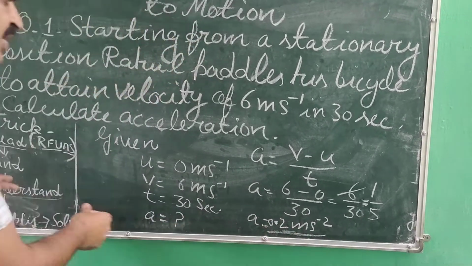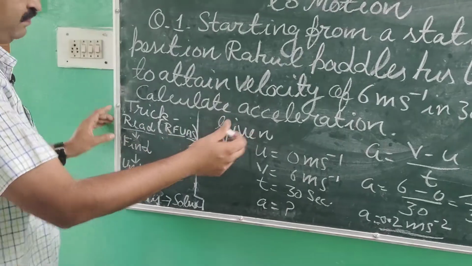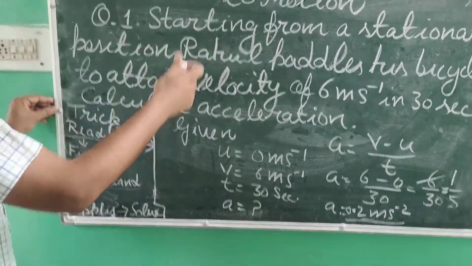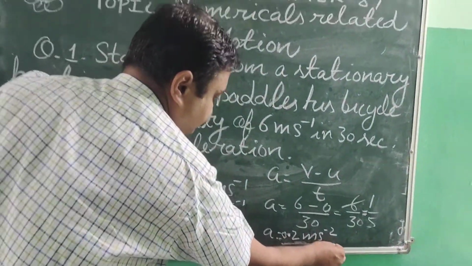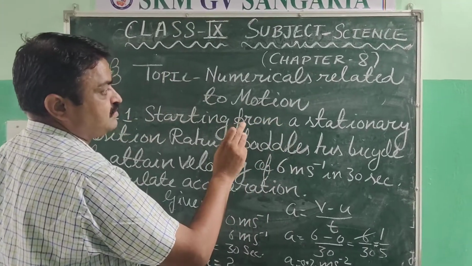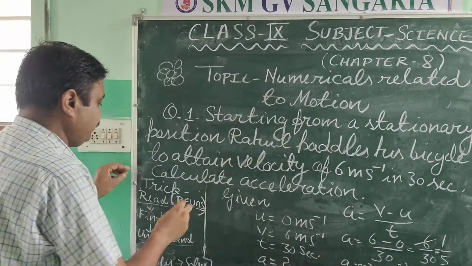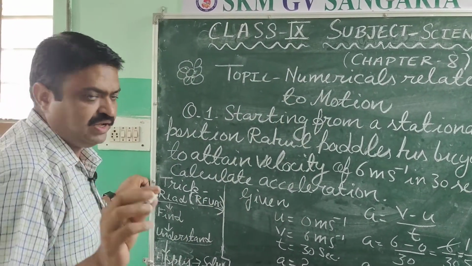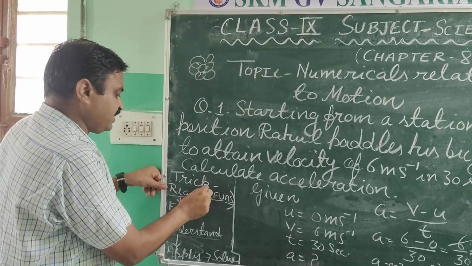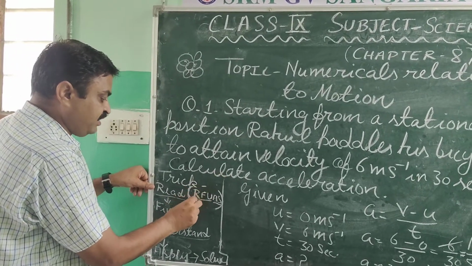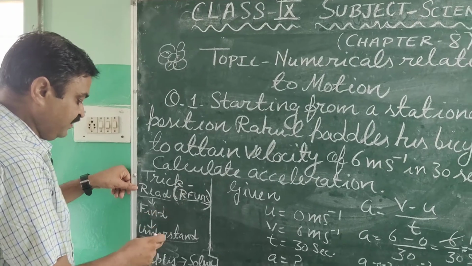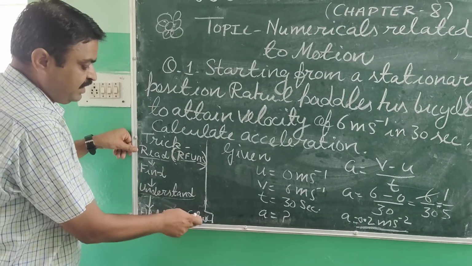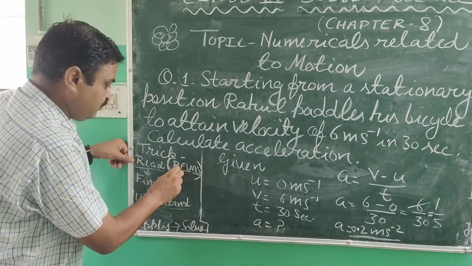So with the help of this trick you can get the answer to the physics questions that are related to numericals. So what is that trick? You can remember it with one code: read, find, understand, apply and solve. So what is it?